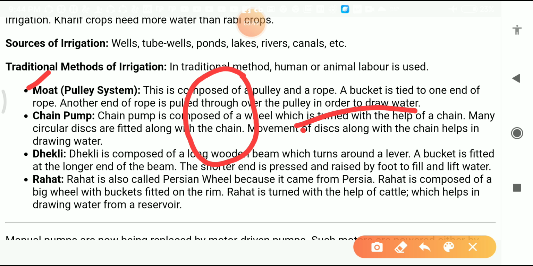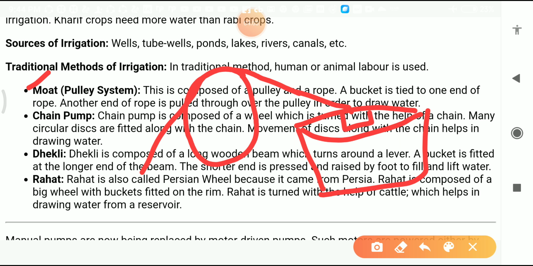Suppose this one is the well, and this one is a pulley, and the rope is here. At one end of the rope a bucket is tied. This bucket goes inside the well, and the other end is this one. When we pull the other end, the water fills the bucket, and when we pull this rope, the water-filled bucket goes up, and with the help of this bucket farmers can irrigate the field.